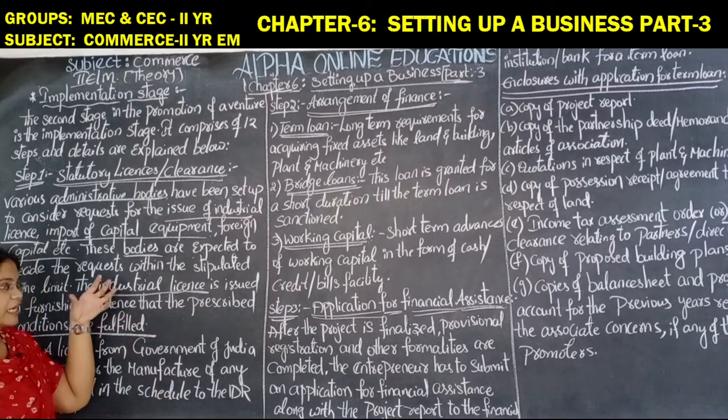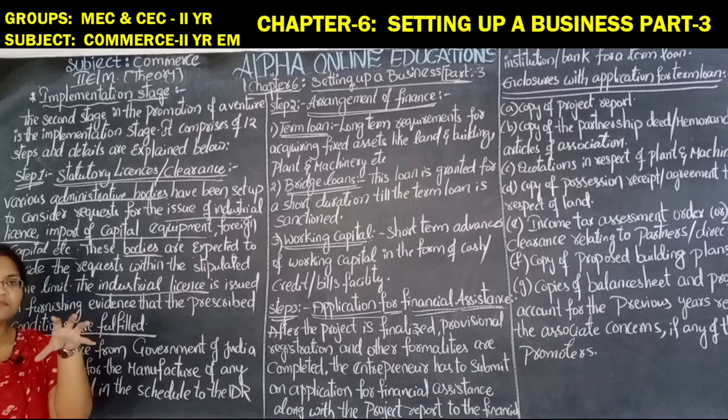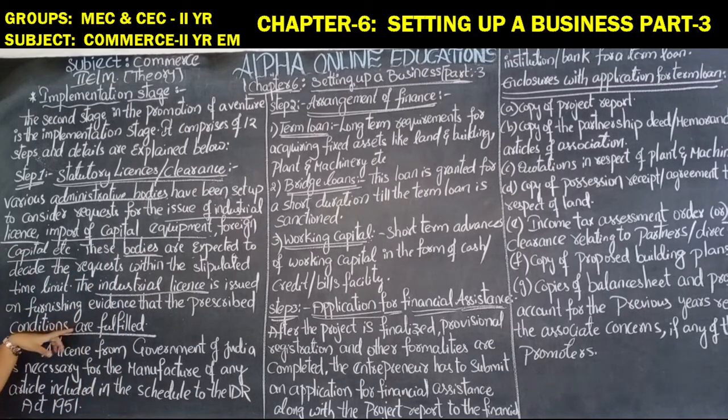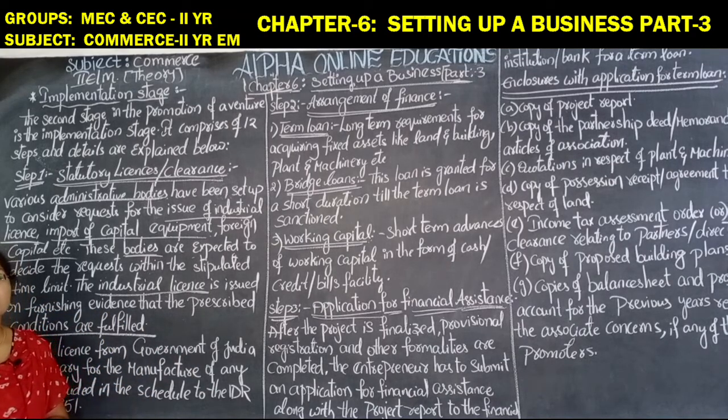If these administrative bodies are issuing that license, it means that the entrepreneur has submitted all the forms required for the sanctioning or issuing of the license, and the documents are completely fulfilled by the entrepreneur.